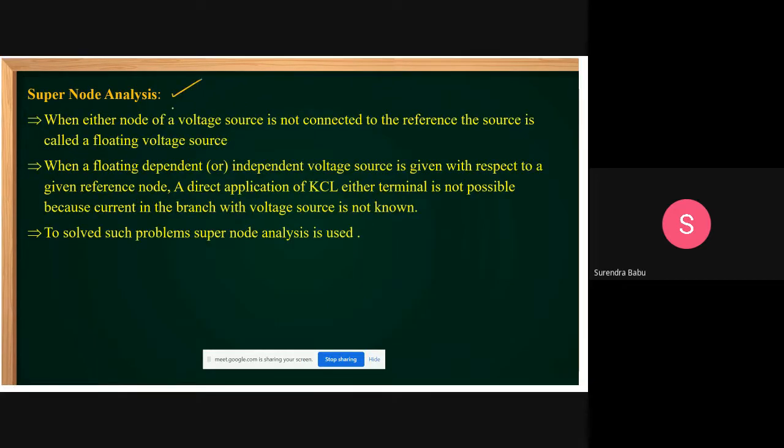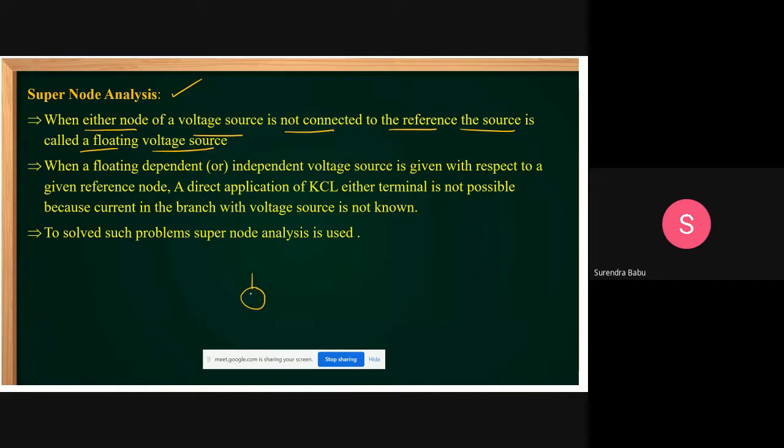Then there is a concept of supernode analysis also. When either node of a voltage source is not connected to the reference, the source is called a floating voltage source. If any one voltage source is given, and either node of the voltage source is not connected to the reference, then it is treated as a supernode. That voltage source is called a floating voltage source. See, for example, this one. This is the floating voltage source.